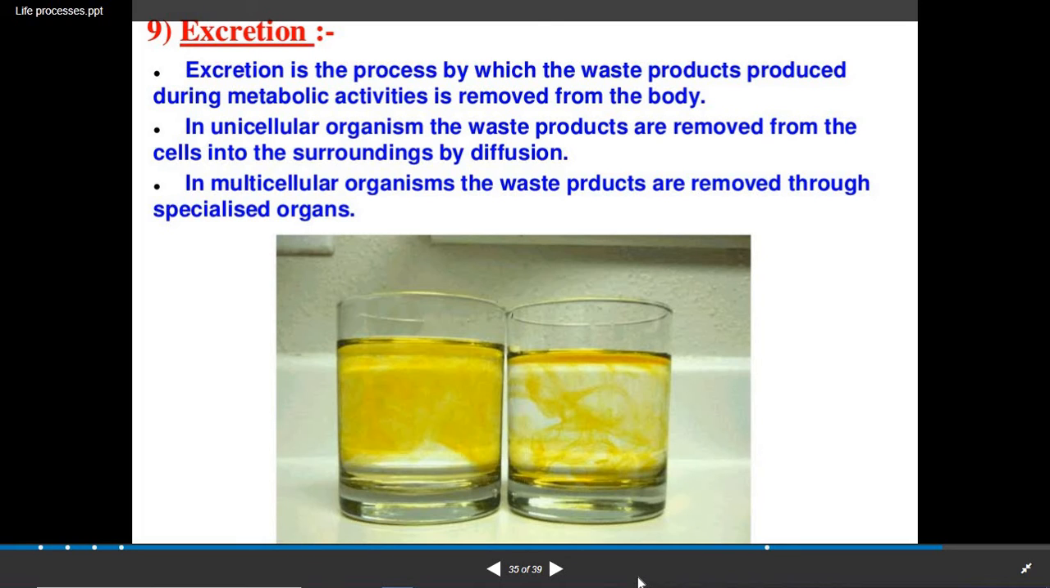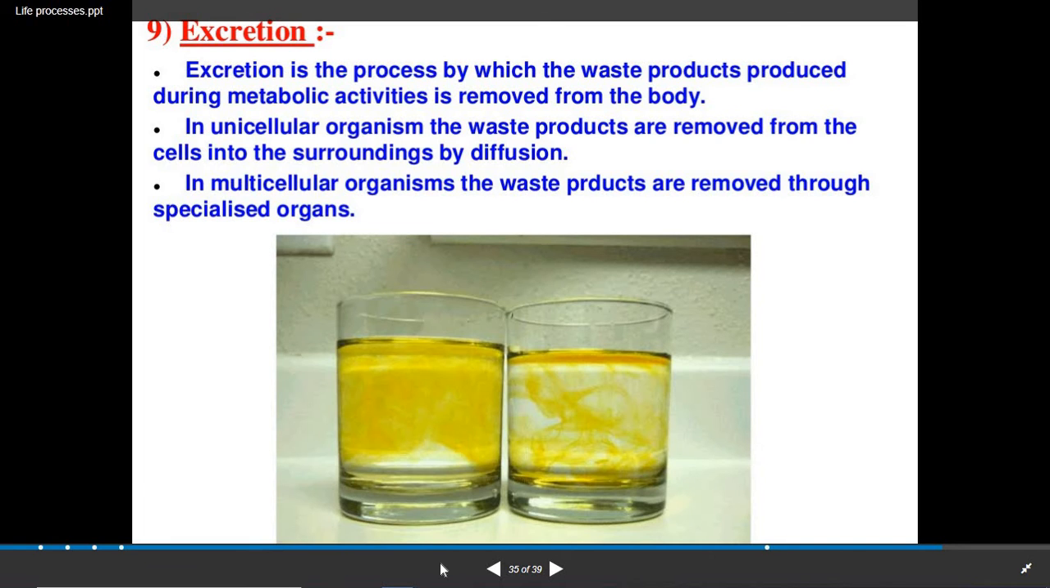Whereas in multicellular organisms, for example humans, the waste products are removed by specialized organs. Humans have a specialized organ for waste removal, that is the excretory organ, which in human beings is the kidney.